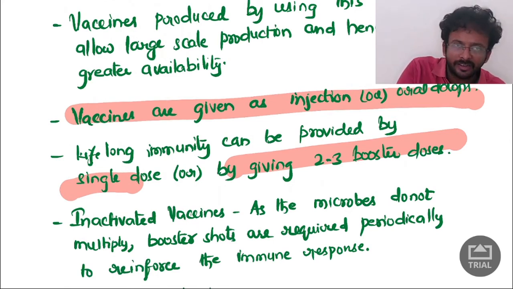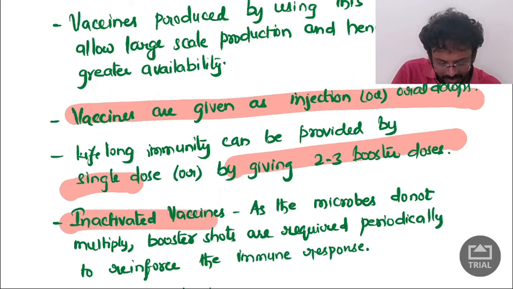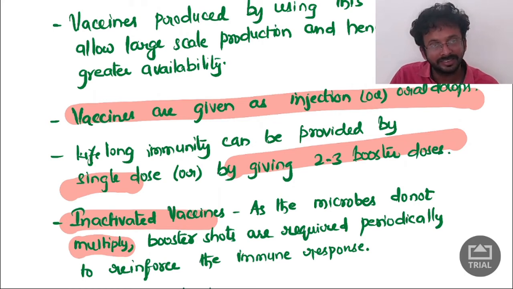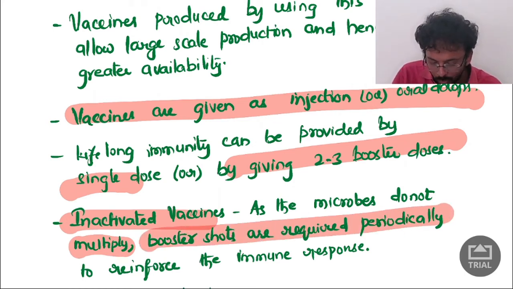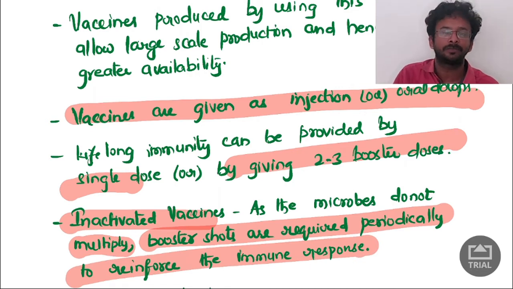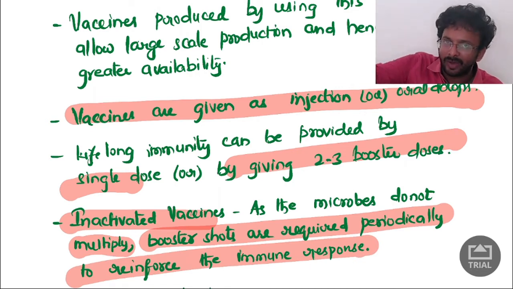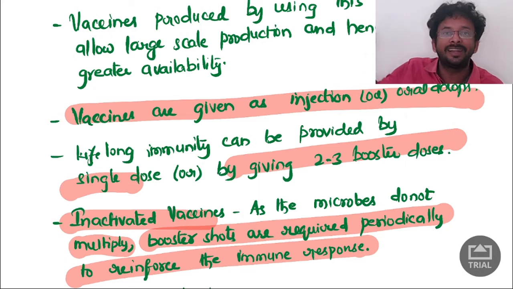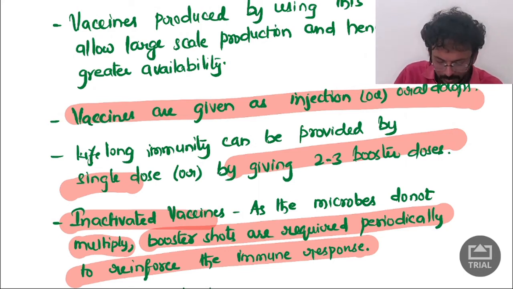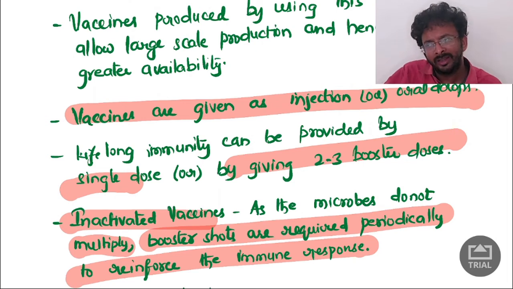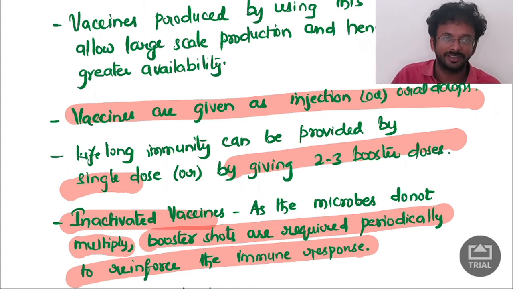What is the difference between inactivated vaccines and attenuated vaccines? Inactivated vaccines are killed vaccines, the microbes do not multiply, and booster shots are required periodically to reinforce the immune system. So we take the dead virus or bacteria and give a dose. Booster shots mean, for example, that polio day is celebrated every year, and on that day everyone has to take polio drops. That is the variation between inactivated and live vaccines.